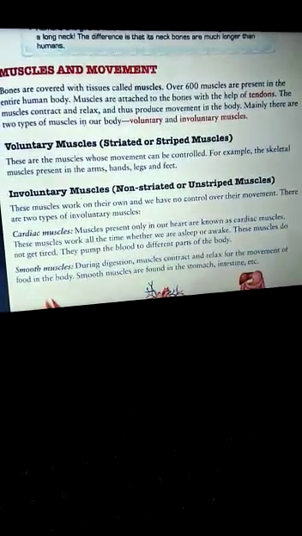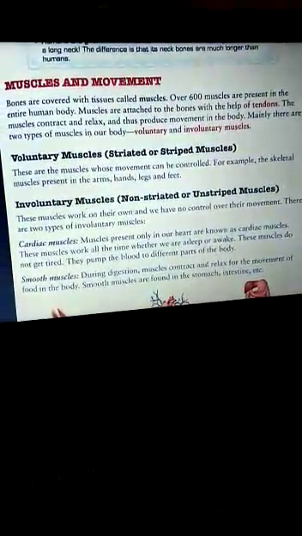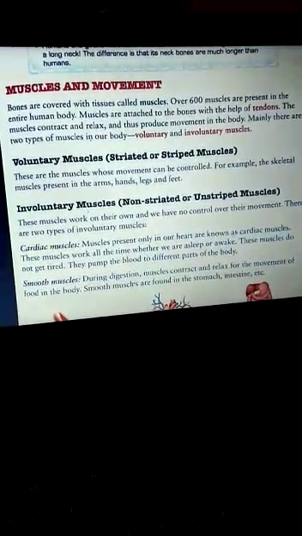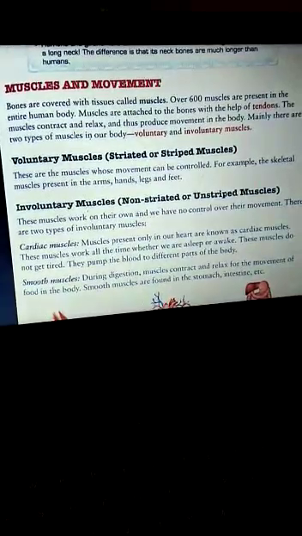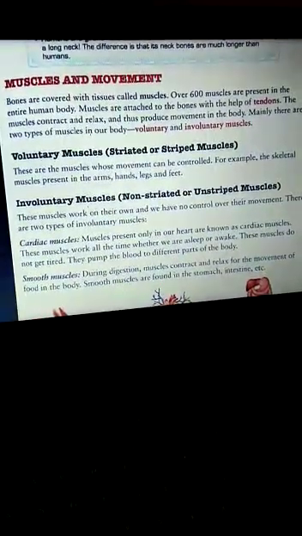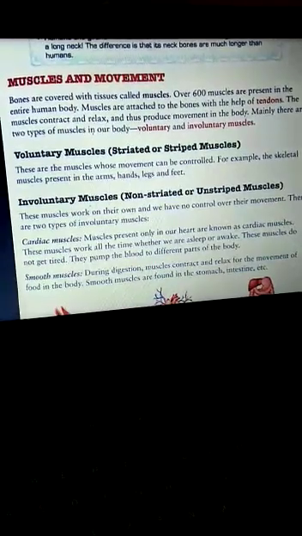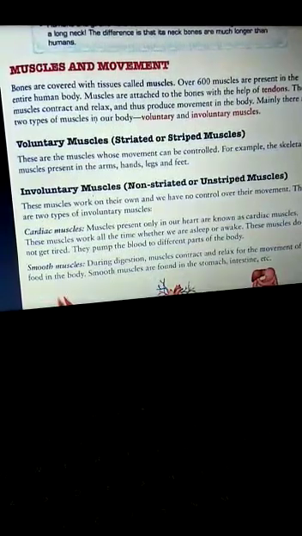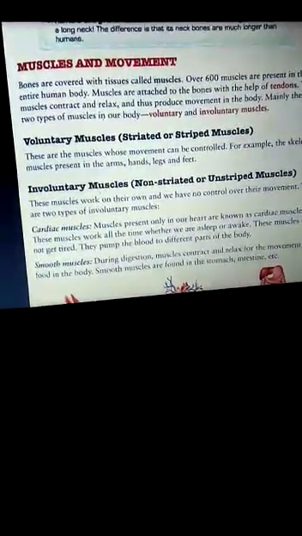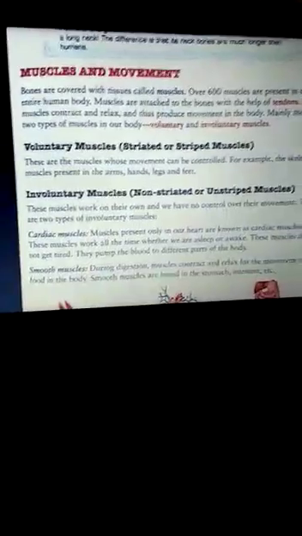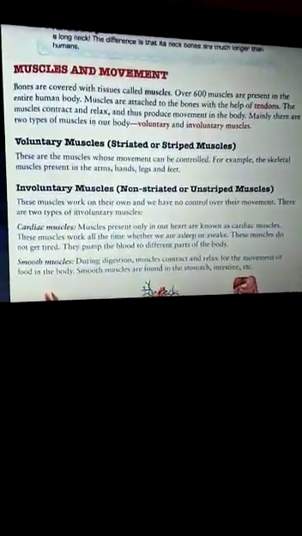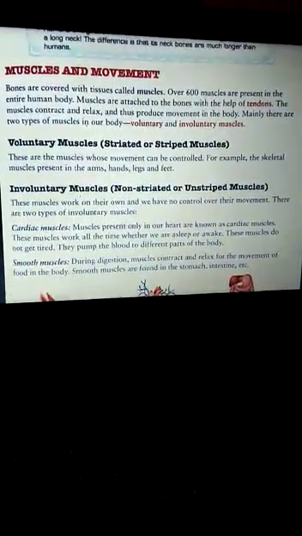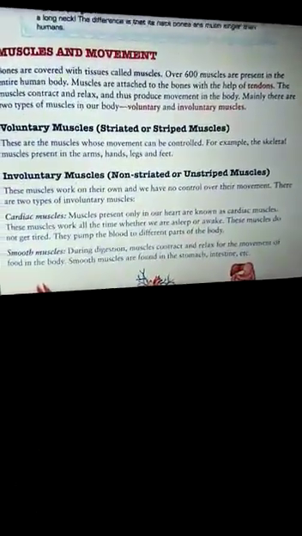For example, we cannot control the muscles that are responsible for the heartbeat, movement of food or breathing. They work on their own and are controlled by the brain and spinal cord. So children, what is happening inside our food pipe, how our heart beats, that is not under our control. That is under the control of the spinal cord and brain. You can say that is controlled by our nervous system.